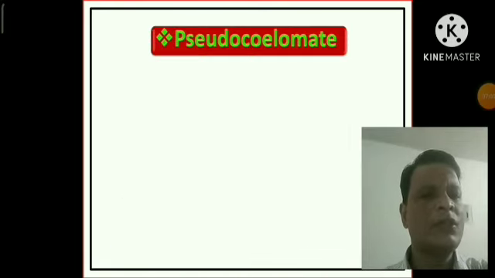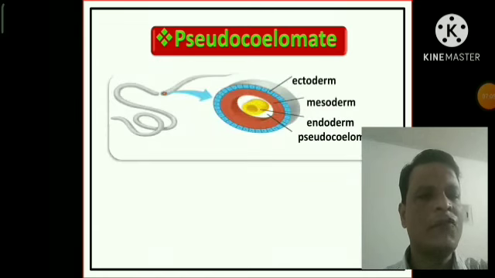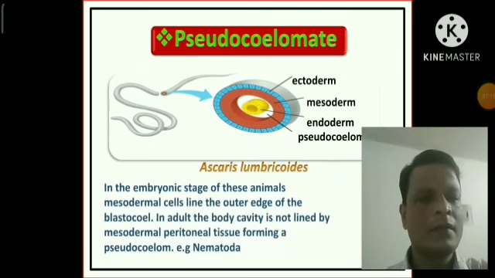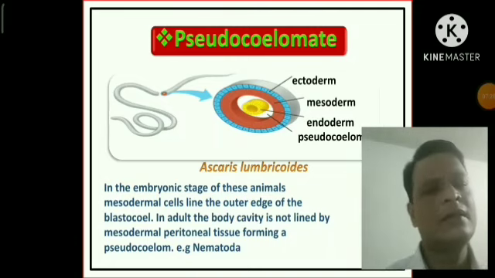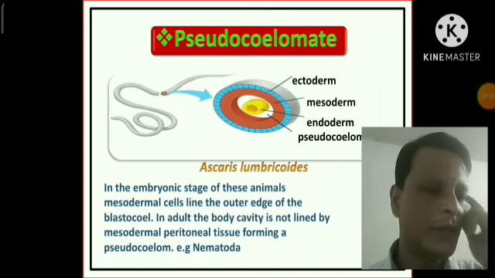Now the pseudocoelomate. Pseudo means false and coelomate means internal body cavity. In the embryonic stage of these animals, mesodermal cells line the outer edge of the blastocoel. In the adult, the body cavity is not lined by the mesodermal peritoneum tissue, forming a pseudocoelom. Actually, in the case of the pseudocoelom, the body cavity is present, but this body cavity is not lined by the mesodermal peritoneum layer.